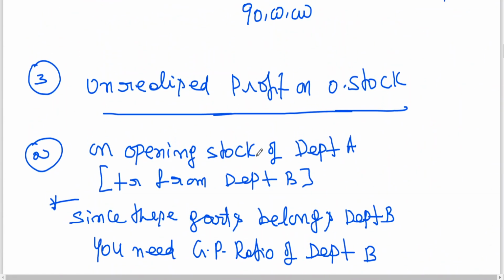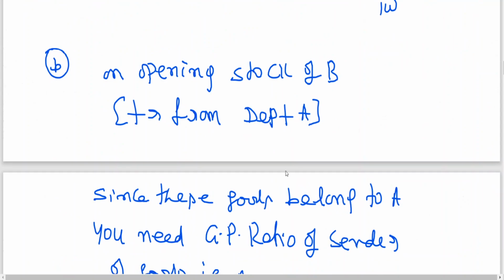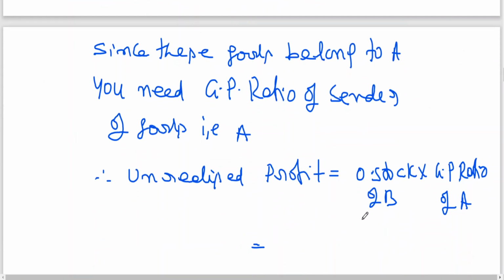Opening stock of A is having from B, so I need GP ratio of B. Opening stock of B is having from A, I need the GP ratio of sender, that is A. So what is opening stock of B?